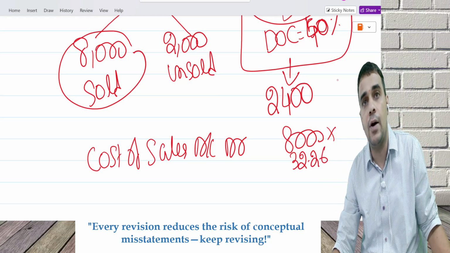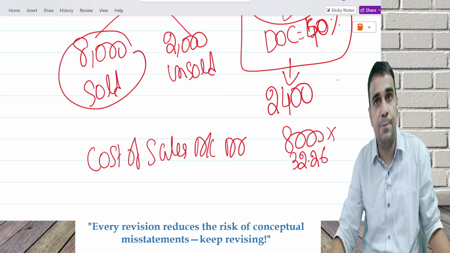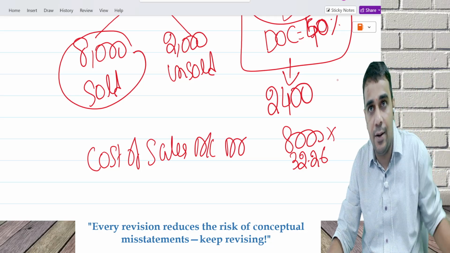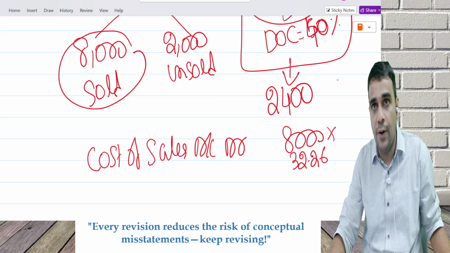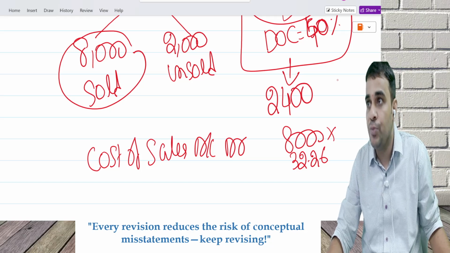You are debiting the cost. When you debit the cost, expenses go up. If you have already sold, ignore it. That's all. Forget it. You have already sold the units. Increase your cost of sales.